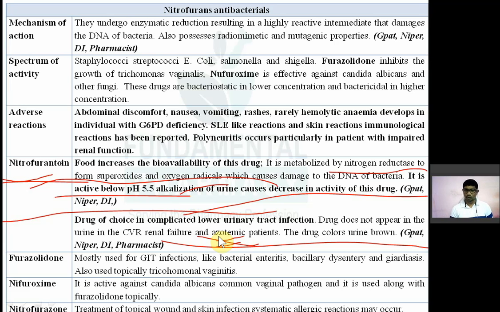Remember, नहीं तो ऐसा नहीं होना चाहिए कि आपने नाइट्रोफुरान ले लिया तो मॉर्निंग में अगर आपका यूरिन ब्राउन हो गया तो आप... it can cause brown urine, it will not harm you. Remember drug of choice in the UTI. Next one is the furazolidone.